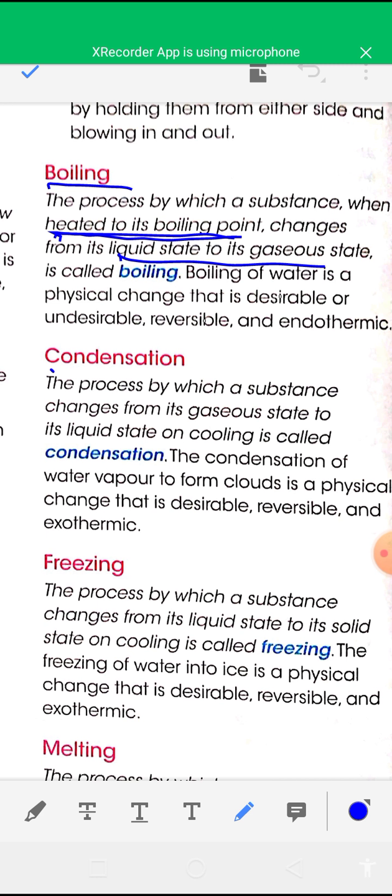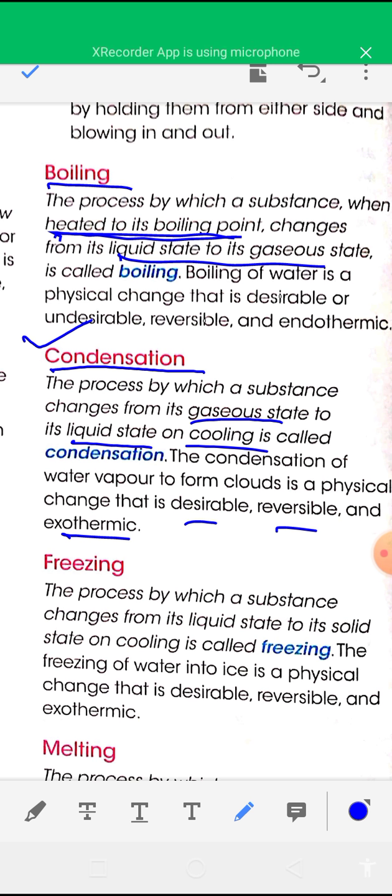Next type of physical change is condensation. In simple words, condensation means state change from gaseous state to liquid state on cooling. The process by which a substance changes from its gaseous state to its liquid state on cooling is known as condensation. For example, condensation of water vapor to form clouds, which is a physical change, and it is also a desirable change, reversible change and exothermic change.